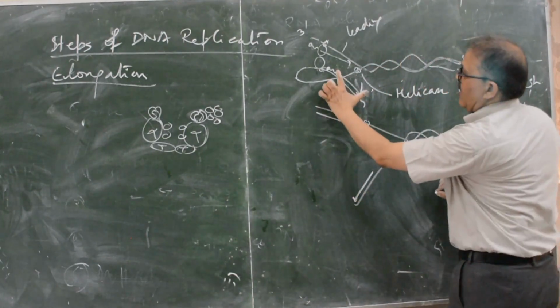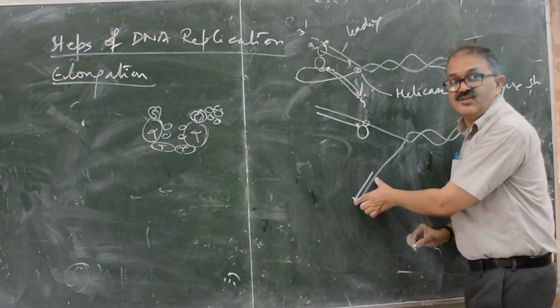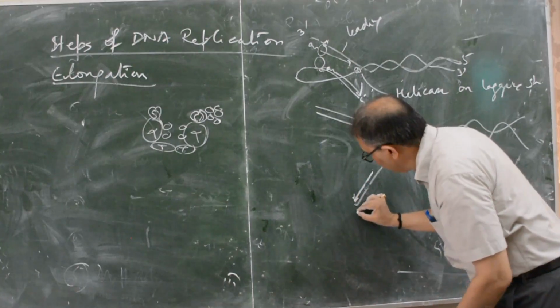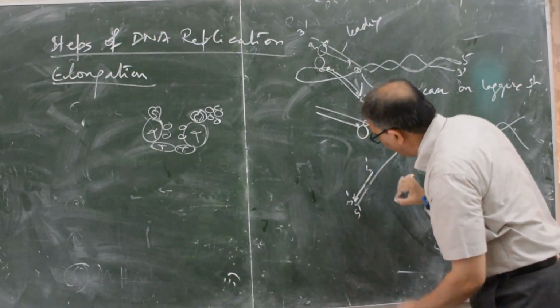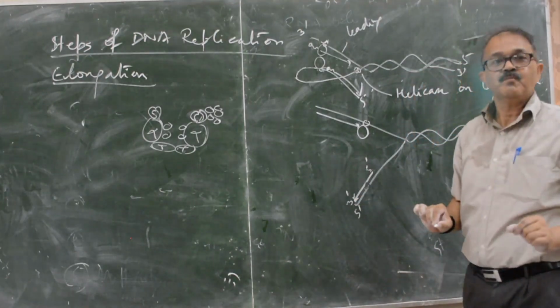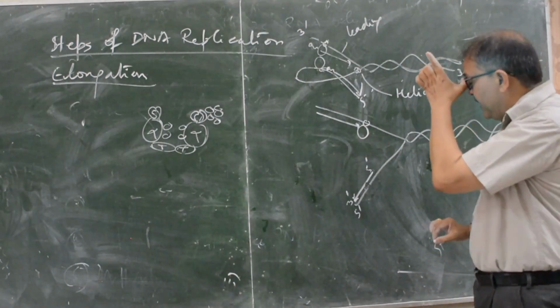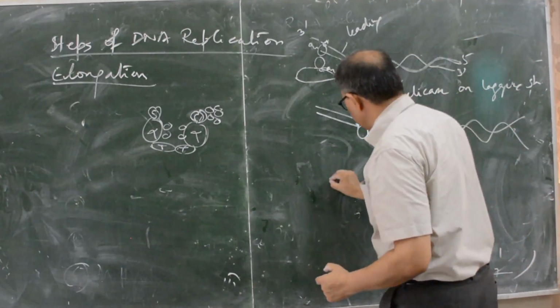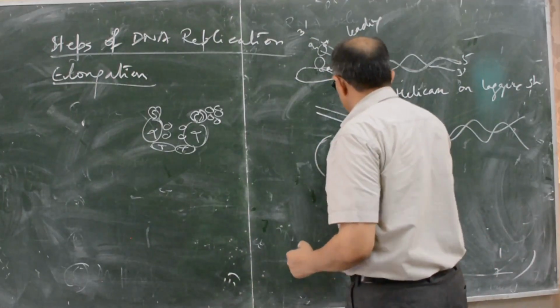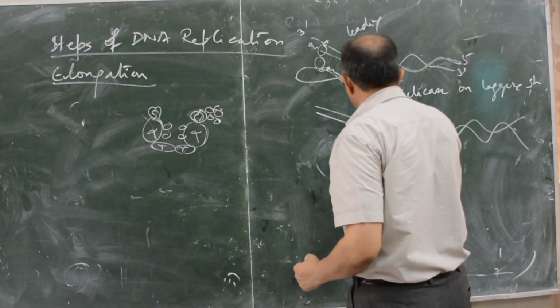This fragment has been synthesized on the lagging strand towards this direction, because this is the 5 and this is the 3, and polymerization is always from 5 to 3. So this 5 to 3 has already been synthesized. Then what happens? This will move like that. Beta clamp.